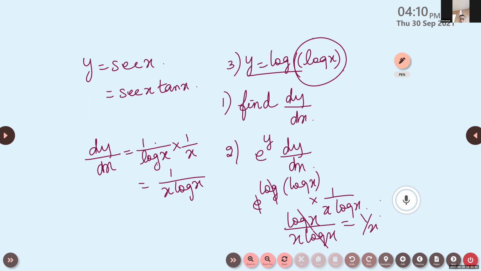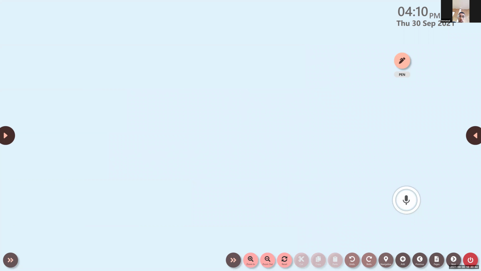Next one, y is equal to cot inverse of x square. Y is cot inverse of x square. Then what is dy by dx?